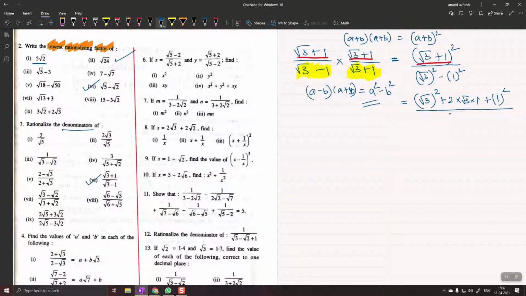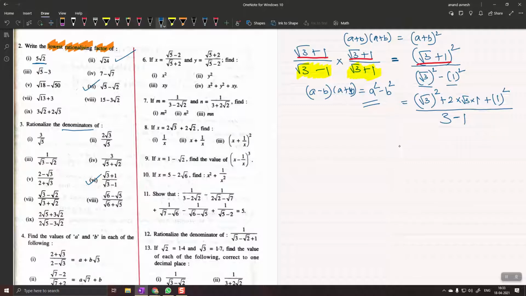Sir, root 3 the whole square plus 2 into root 3 into 1 minus 1. One minute Prajakta, what are you telling me? It is already root 3 square minus 1 square. I am not applying any identity, I am directly squaring it. Root 3 square is 3, minus 1 square is 1. Simple. Okay, a minus b into a plus b is a square minus b square.